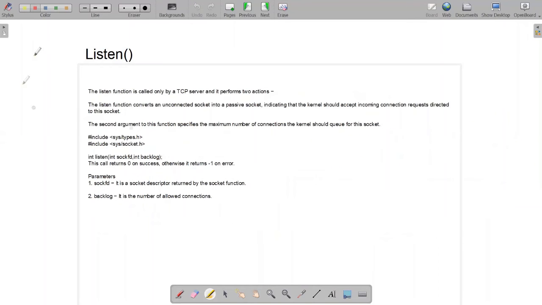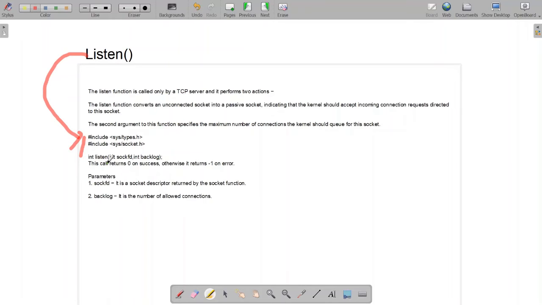Now moving on to the listen function. The listen function is called only by a TCP server and it performs two actions. First, the listen function converts an unconnected socket into a passive socket, indicating that the kernel should accept incoming connection requests directed to the socket. The second argument to the function specifies the maximum number of connections the kernel should queue for this socket. And the header files of the listen function are here.